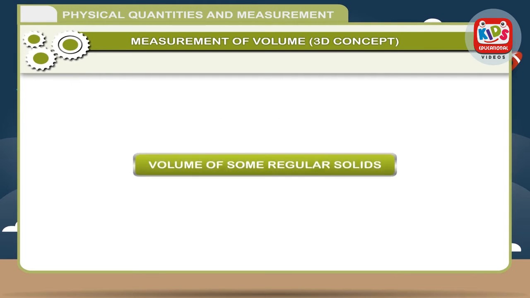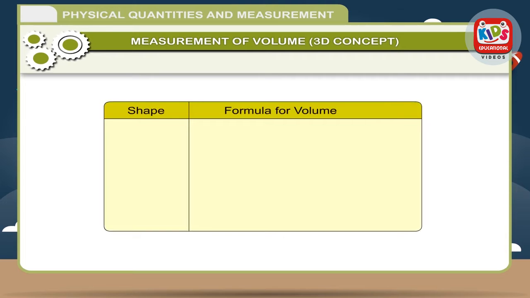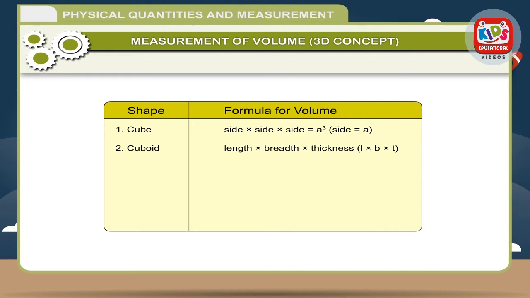Volume of some regular solids. Shape and formula for volume. 1. Cube: side into side into side is equal to a cubed, where side is equal to a. 2. Cuboid: length into breadth into thickness, l into b into t. 3. Cylinder: pi r squared h. 4. Sphere: 4 by 3 pi r cubed. 5. Cone: 1 by 3 pi r squared h.